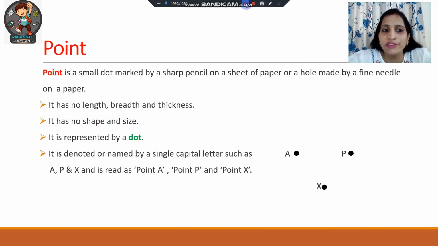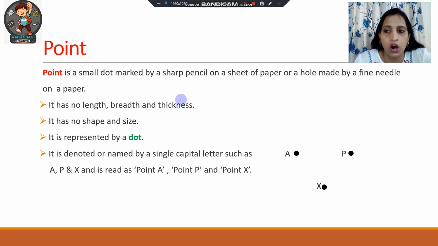Now first we will start from point. What is a point? A point is a small dot marked by a sharp pencil on a sheet of paper, or a hole made by a fine needle on a paper. These are some features of a point. A point has no length, no breadth and no thickness.